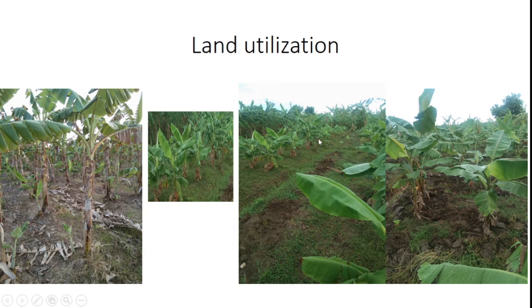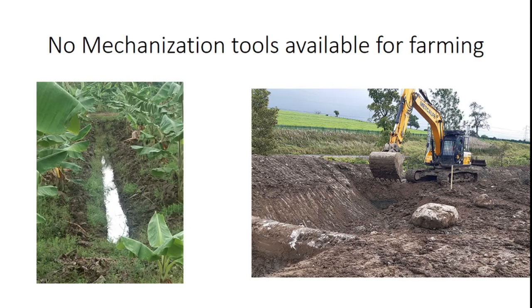Here you see the overall land where I utilized two stems at one particular place. Already they are utilizing only one plant. Now we are introducing two plants, so that I can get 2,000 plant yield from this same 1 acre of land, which is the land utilization for increasing crop productivity. And then, no mechanization tools are available for farming.